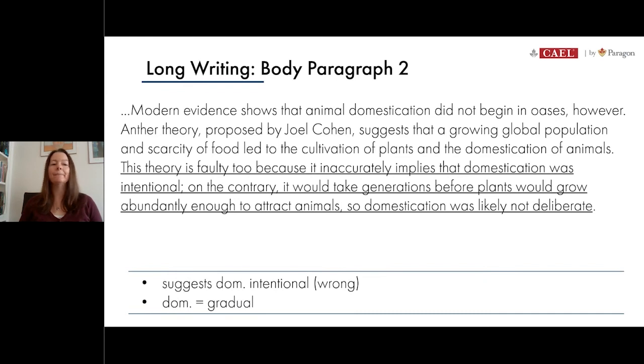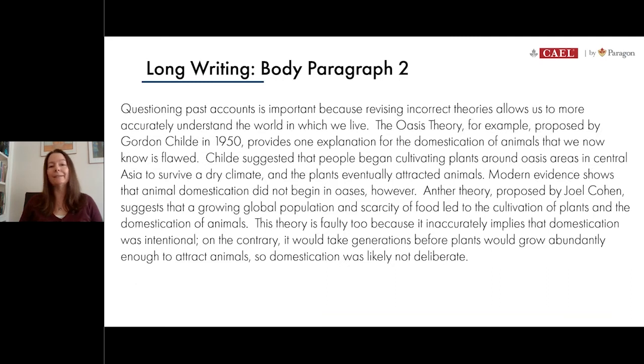We can say, this theory is faulty too, because it inaccurately implies that domestication was intentional. On the contrary, it would take generations before plants would grow abundantly enough to attract animals. So domestication was likely not deliberate. Okay, so I guess there's 2 sentences that we've added in. We've now finished off all the details from our own notes. So we've got enough there that the reader would understand what these theories are about and then what's wrong with them. So this is what we've written so far for this second body paragraph.